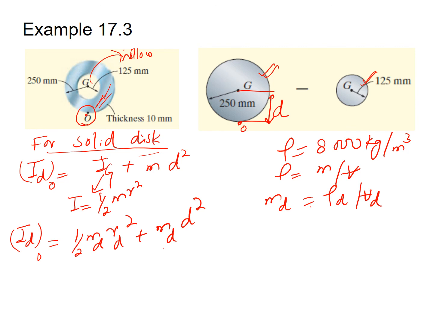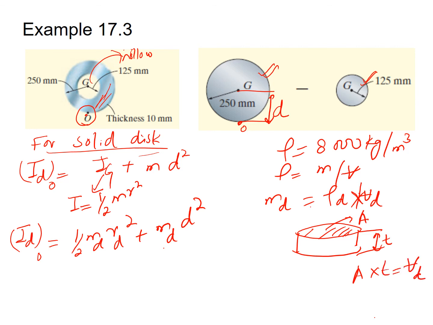This will be multiplied with the volume of the solid disk. Let us say that this is the disk. So this is the area of the circle times this thickness t. Area of the circle times thickness will be equal to the volume of the disk. So the volume of the disk will be equal to pi r square times t.